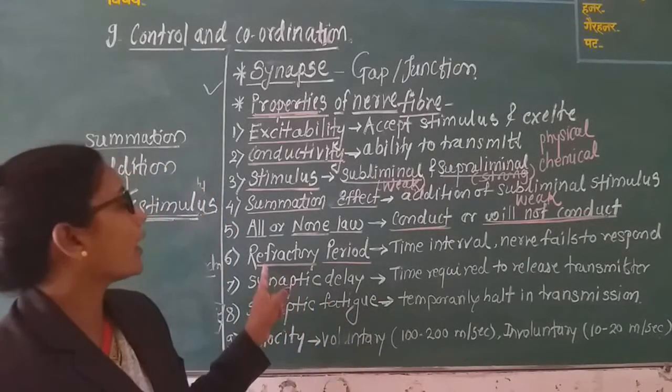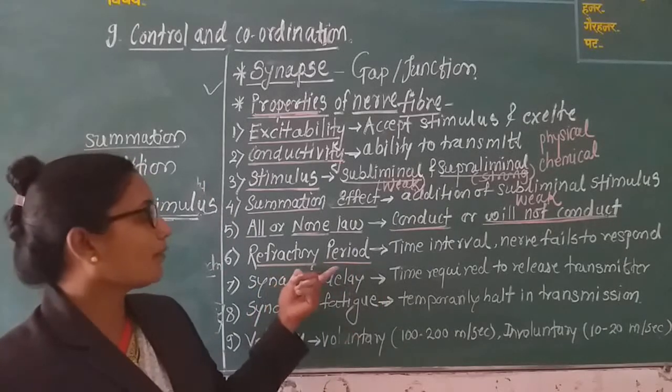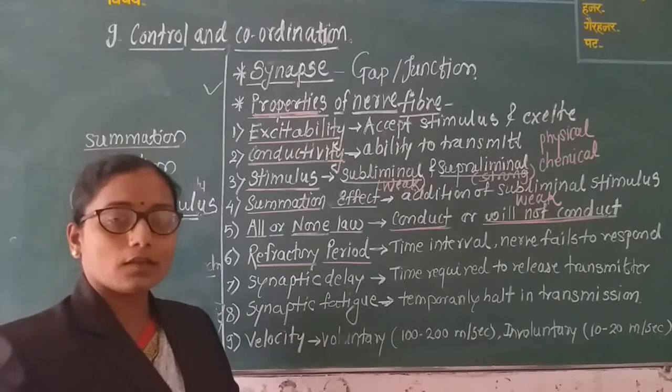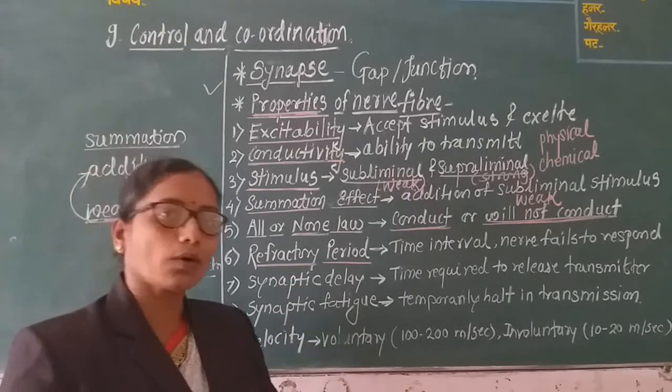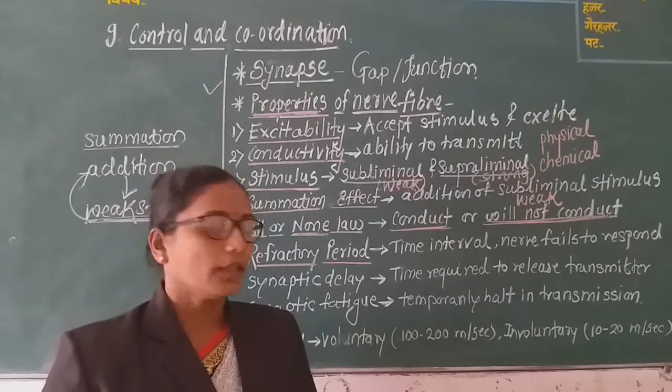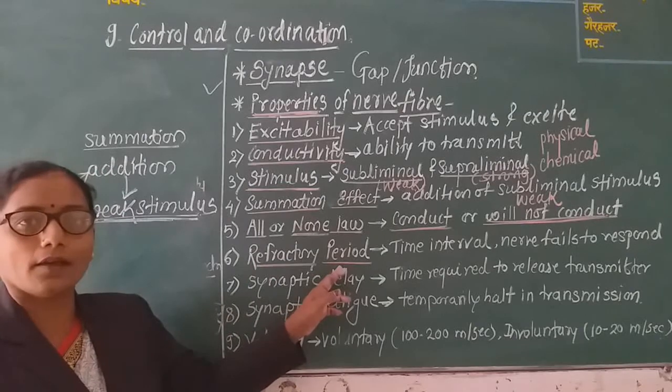This is called the refractory period. Due to the refractory period, our nerves fail to respond. They do not accept the stimulus. They do not transmit the impulse. They just fail to respond. This is called the refractory period.